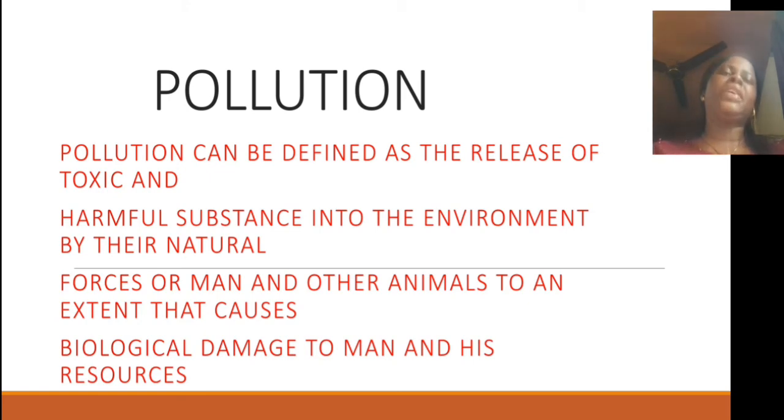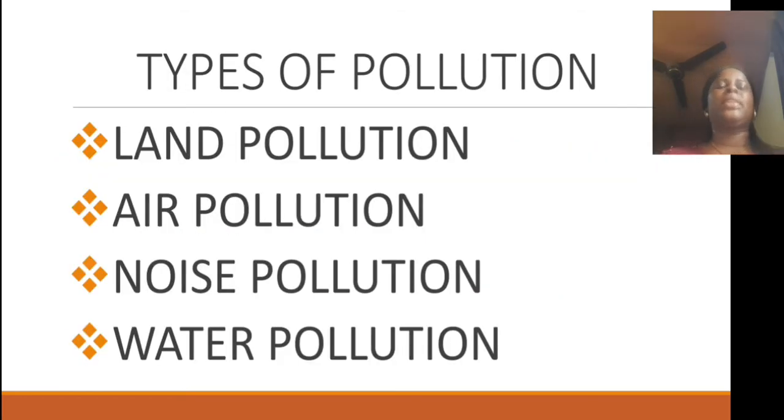Now to pollution. Like we have rightly defined in our keywords, pollution can be defined as the release of toxic and harmful substances into the environment by natural forces or man and other animals to an extent that it causes biological damage to man and his resources. So now, what are the types of pollution that we have? Yes, very good, beautiful. The types of pollution that we have are land pollution, air pollution, noise pollution, and also water pollution.